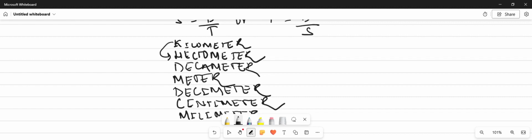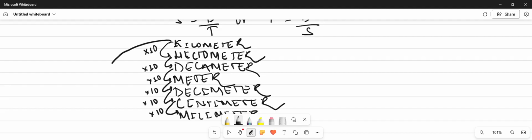Ten hectometer is equals to 1 kilometer. Similarly, 10 decameter is equals to 1 hectometer. So as we move down, we will multiply it with 10. Similarly, 1 kilometer is equals to 1000 meter, because 10 into 10 into 10 is 1000.